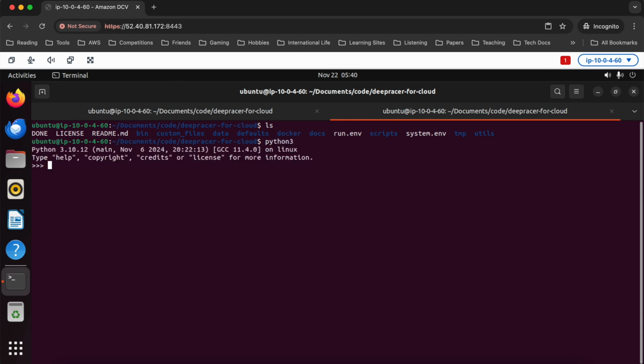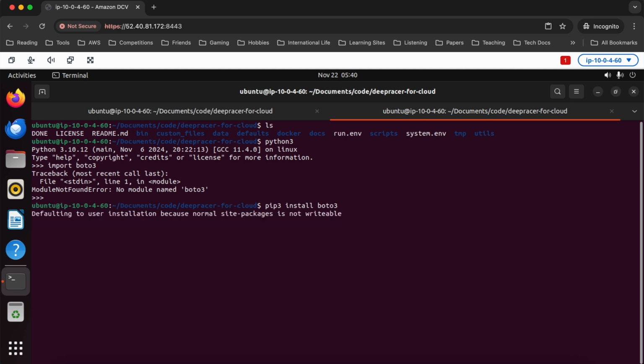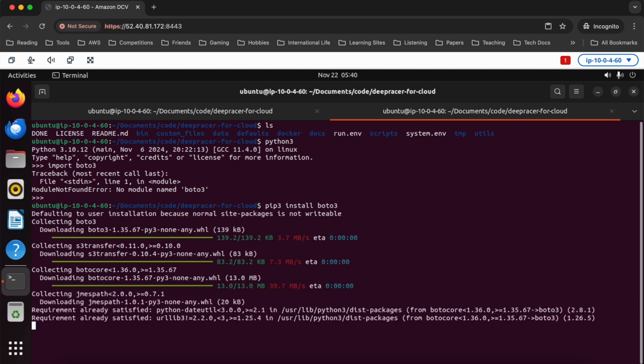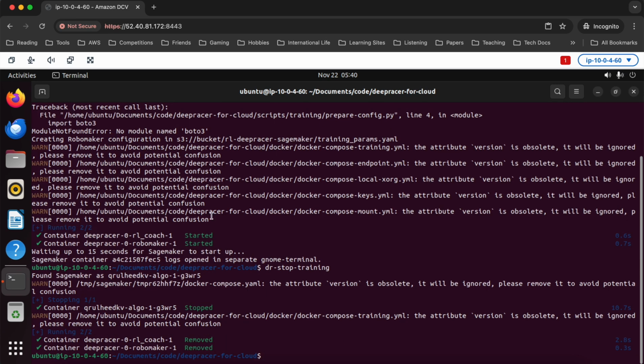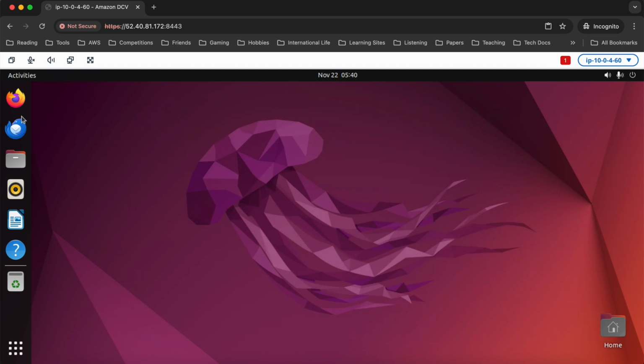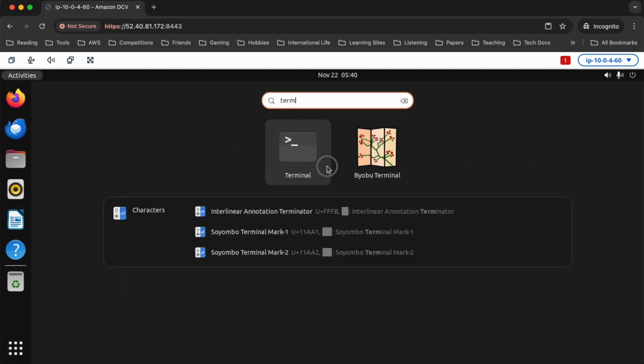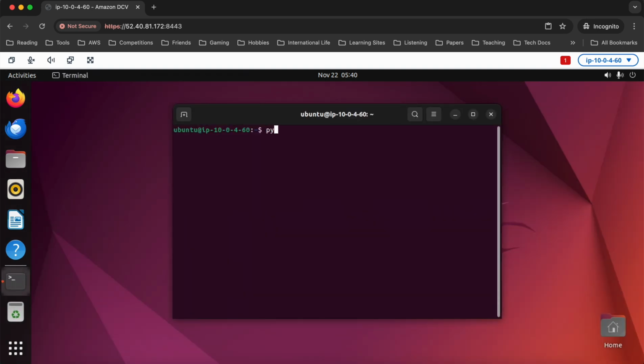DeepRacer for Cloud. So if I now go in and I were to do import boto3, oh shoot, it's still not right because I haven't actually done pip3 install boto3. Let's do that, shall we? Okay, user installation, site packages not writable. That's fine. We only need it installed for us. So let's open a new terminal session. So we'll start over. All right, first things first. Import boto3. Do we have it now?